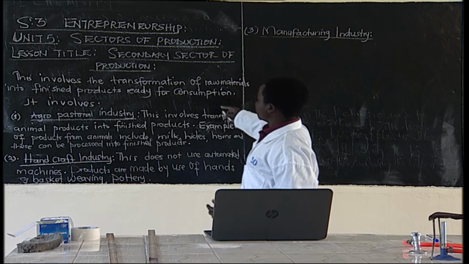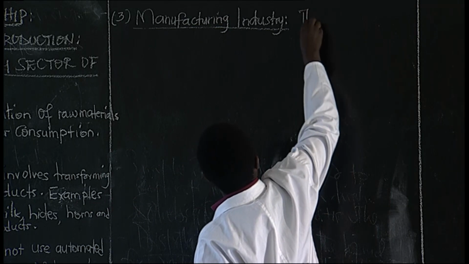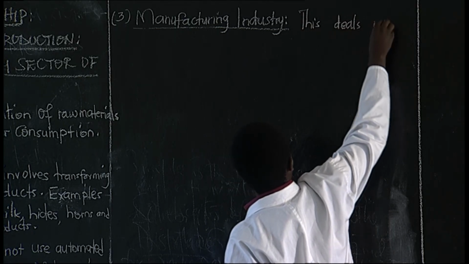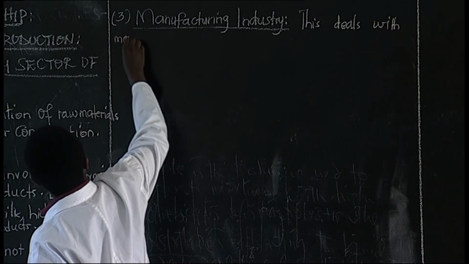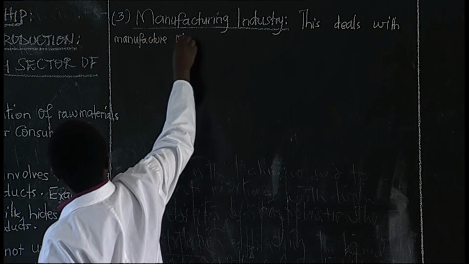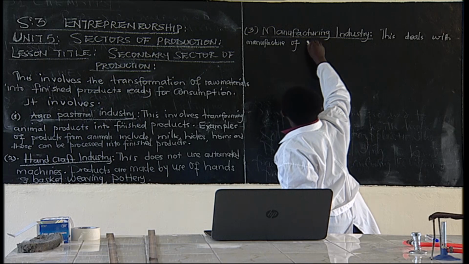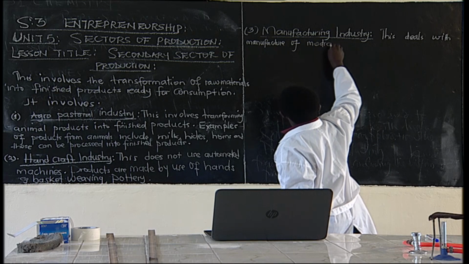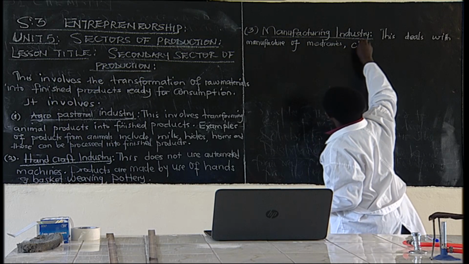So this is also under secondary sector of production. This sector deals with manufacture of, like, medicines. We can have textile industries, clothes.